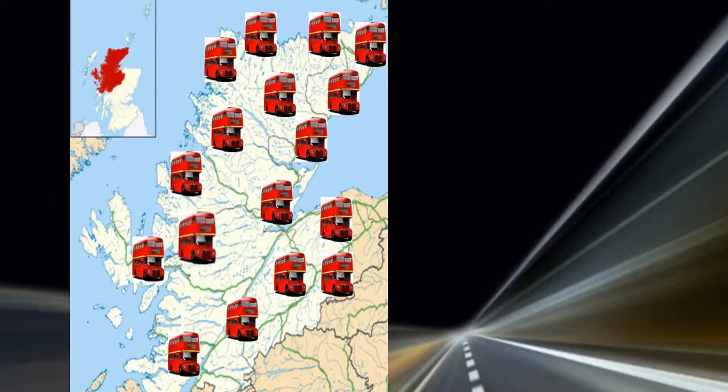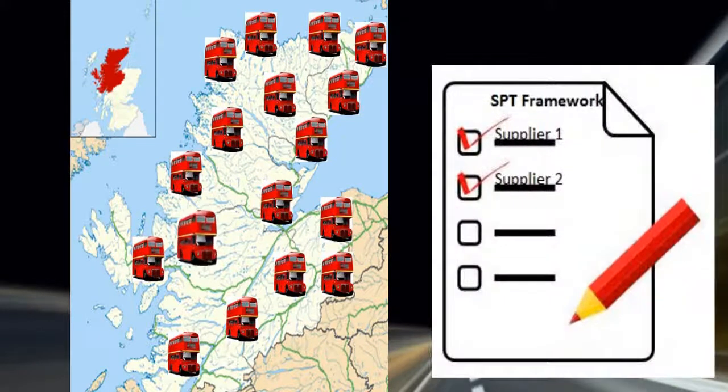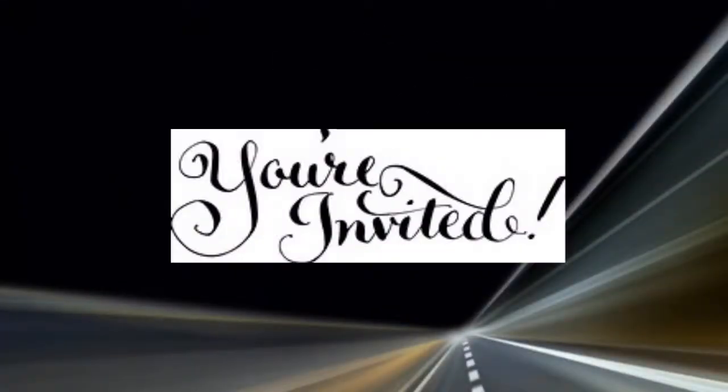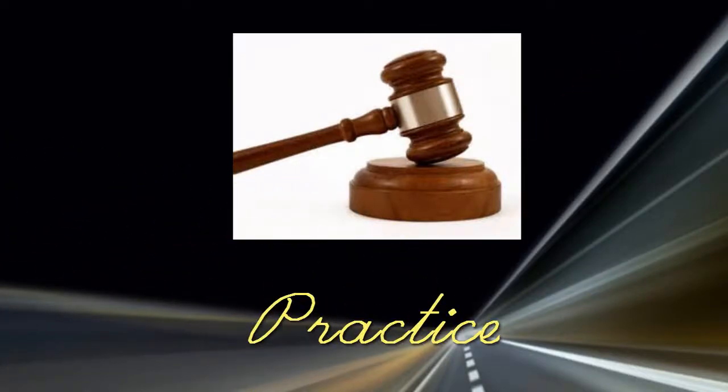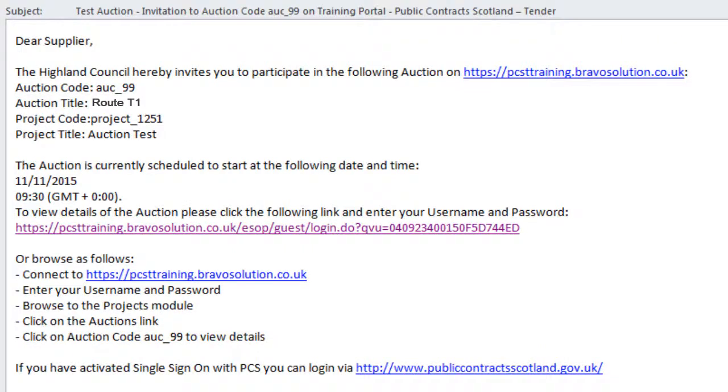When the Highland Council identifies a route, all of the suppliers on the framework who have indicated that they are interested in the area the route is located and can provide the type of vehicle required will be invited to participate in the mini-competition. If, after the mini-competition has been conducted, an e-auction is going to be run, you will also receive an invitation to participate in a practice auction, which will let you get a feel for the system before the main event. In addition to this, you will receive an invitation from PCS Tender.